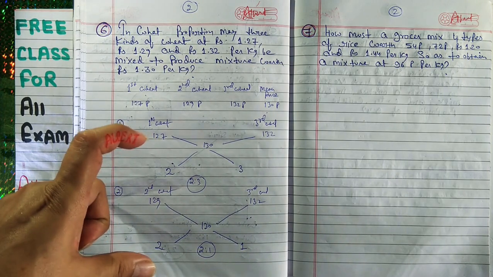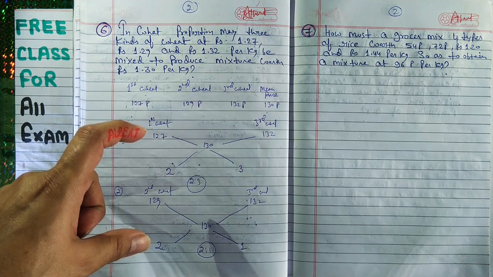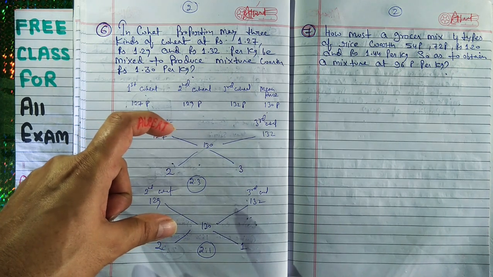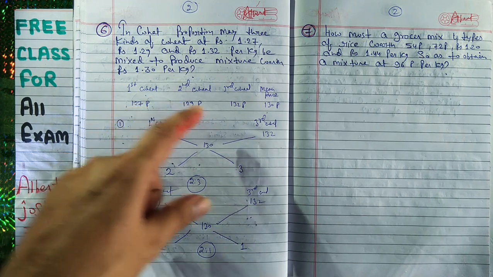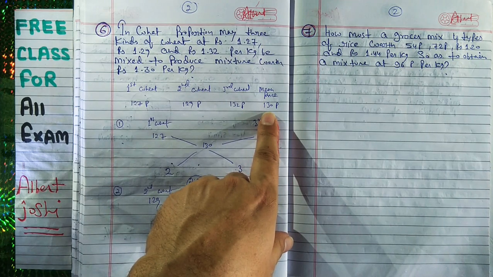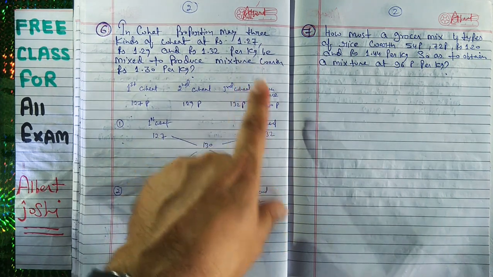Now listen carefully. In whatever proportion these two mixtures are mixed, the price of the resulting mixture will always be 130 paisa per kg, because both mixtures cost 130 paisa per kg.